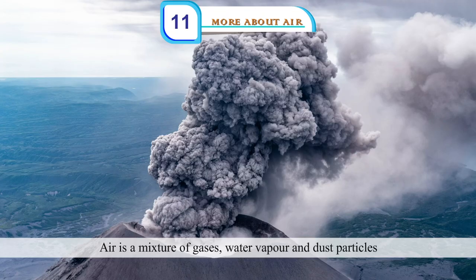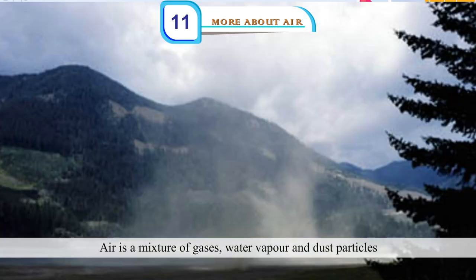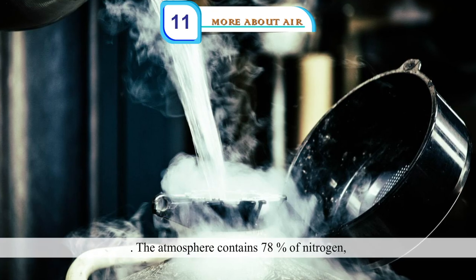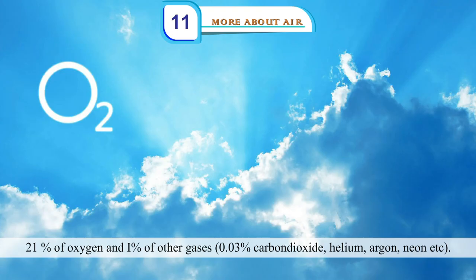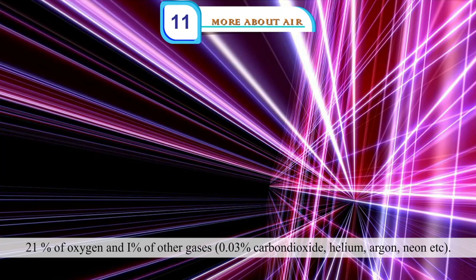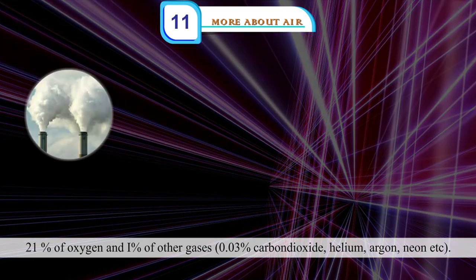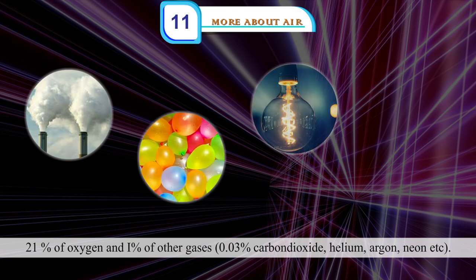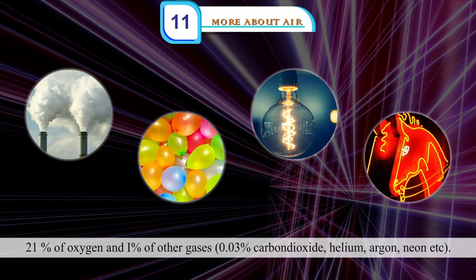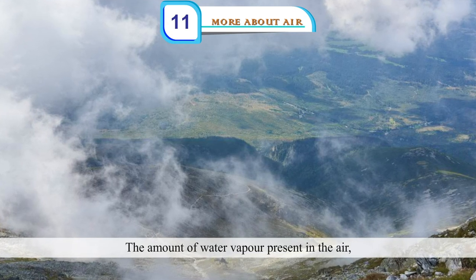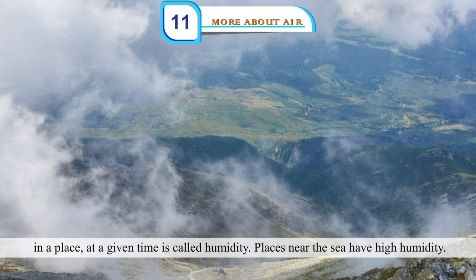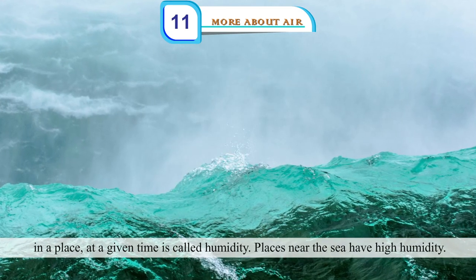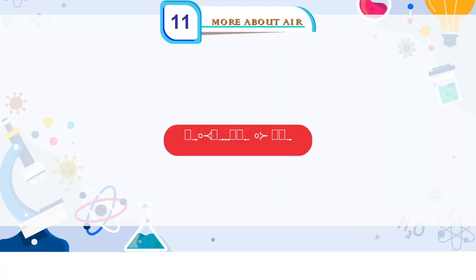Composition of air. Air is a mixture of gases, water vapor, and dust particles. The atmosphere contains 78% of nitrogen, 21% of oxygen, and 1% of other gases, 0.03% carbon dioxide, helium, argon, neon, etc. The amount of water vapor present in the air in a place at a given time is called humidity. Places near the sea have high humidity.